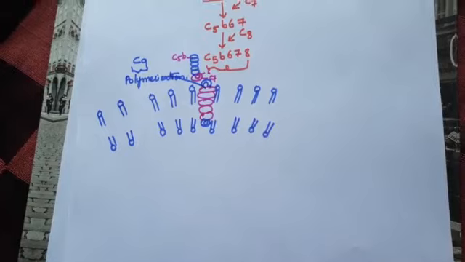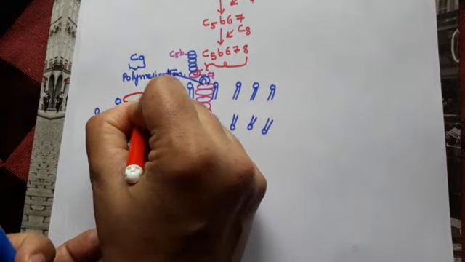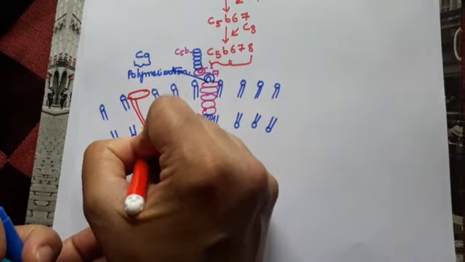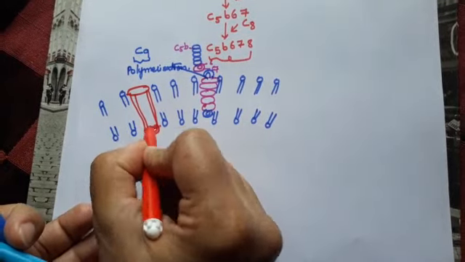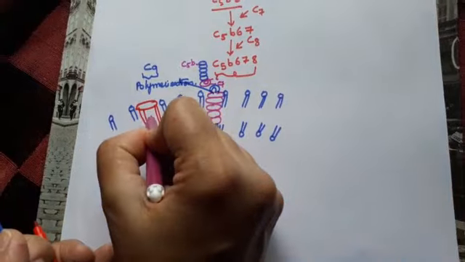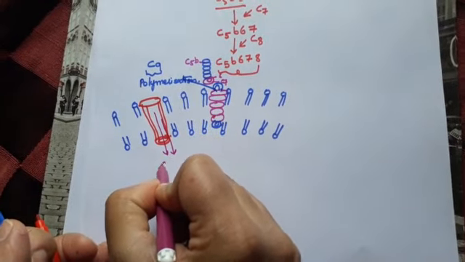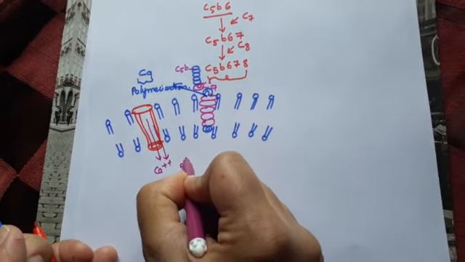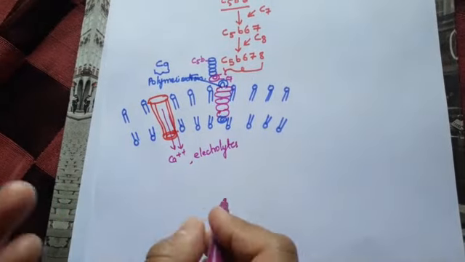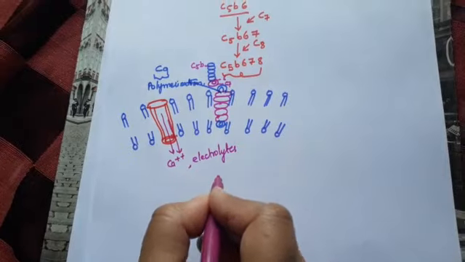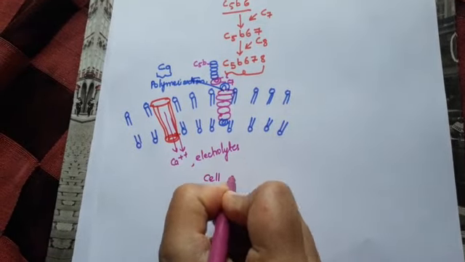Here it forms a pore in the membrane like this. Through this pore, calcium ions and electrolytes influx into the pathogen, causing cell lysis.